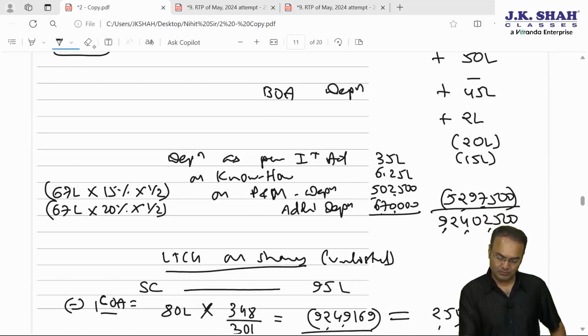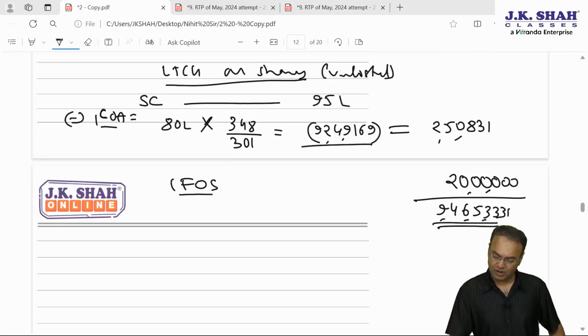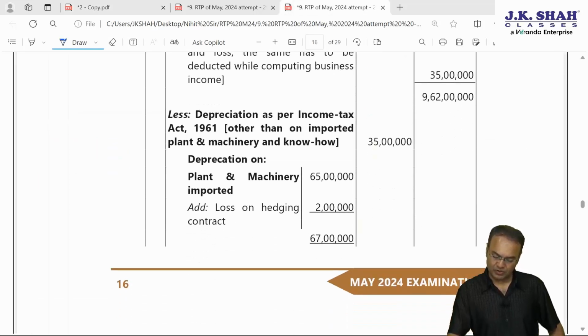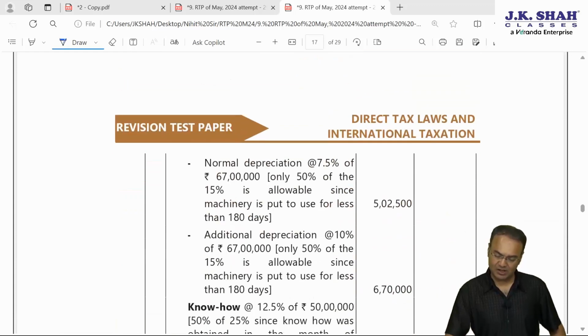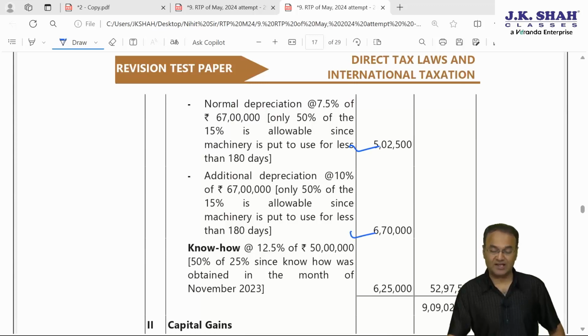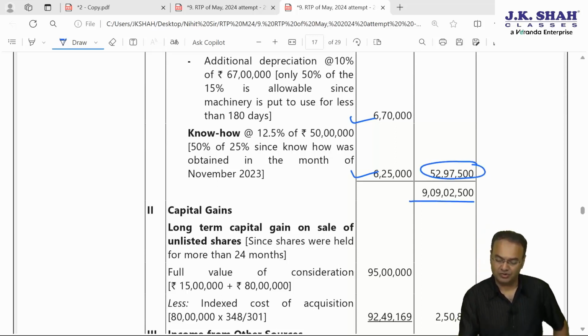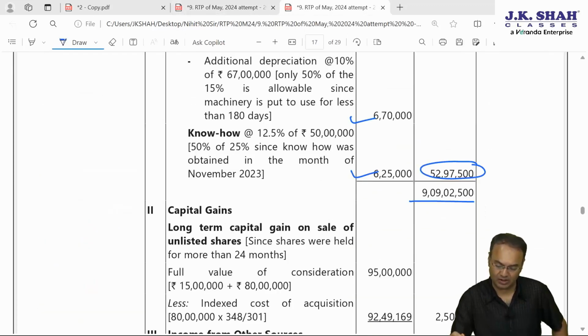So PGBP income will become 909 and total income will become 931. Then 35 lakh is depreciation, 65 plus 2 is 67 lakh, 67 lakh will have 5,02,500 as depreciation, 6 lakh 70,000 additional depreciation, 6 lakhs 25,000 depreciation on technical know-how, 52,97,500. 9,09,02,500 PGBP income is correct.